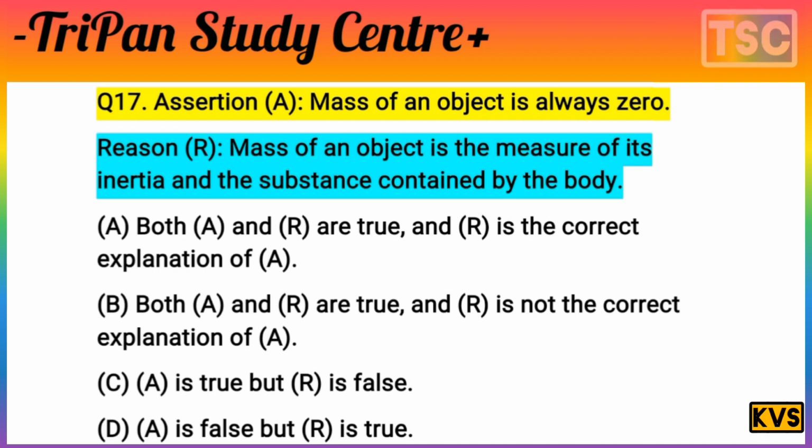That's important. Option A, both A and R are true, and R is the correct explanation of A. Option B, both A and R are true, but R is not a correct explanation of A. Option C, A is true, but R is false. And D, A is false, but R is true. You know that question is very interesting.